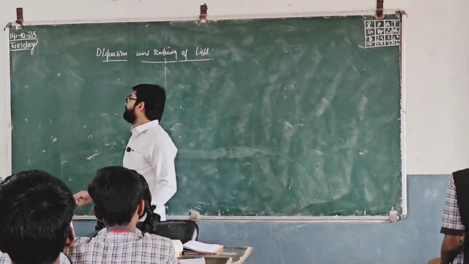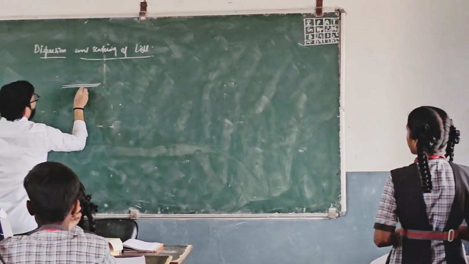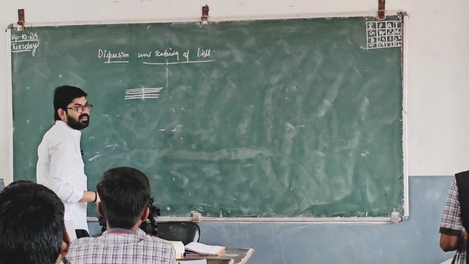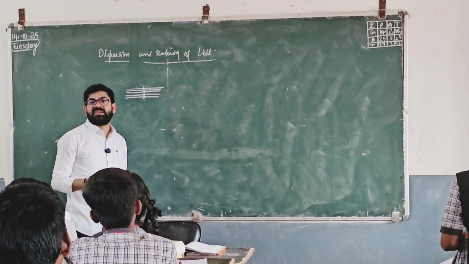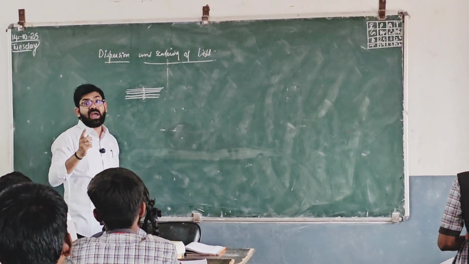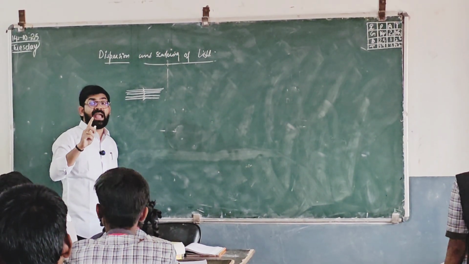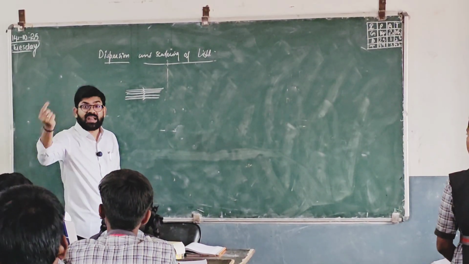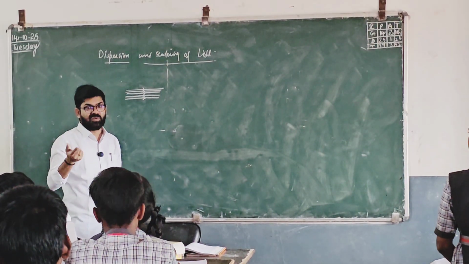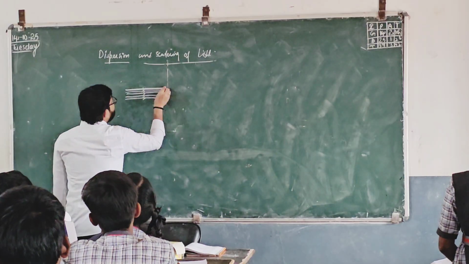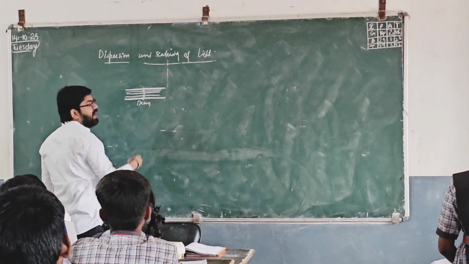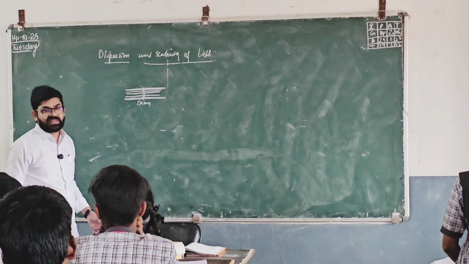A beam of light has more number of light rays. While we were discussing ray diagrams, we spoke about a single light ray, a light ray traveling like this, while you are writing notes also. This consists of a beam of light. So a beam of white light means it has a number of light rays.